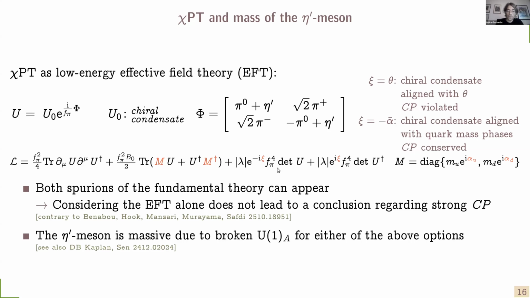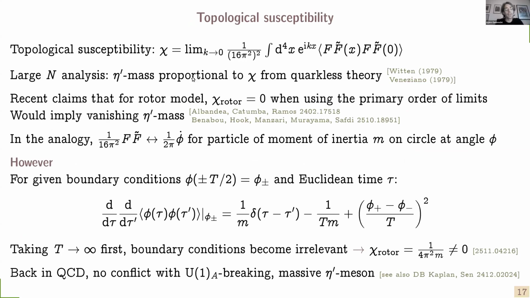The eta prime meson gets a mass from this explicit breaking of U(1). Here I choose a determinant. It could also be any other term that breaks U(1)_A. And therefore, none of these options, or both of these options, are consistent with having a massive eta prime meson and explicitly broken U(1). Nonetheless, the fact that we can get a massive eta prime from the primary order of limits has been recently questioned by arguments based on topological susceptibility. So let's talk about these briefly.